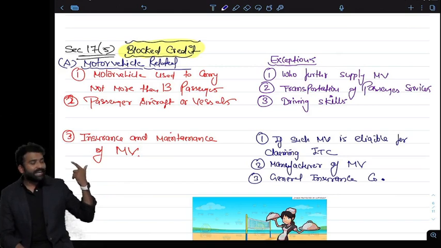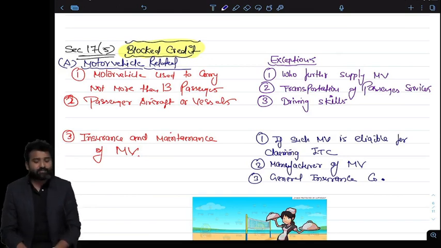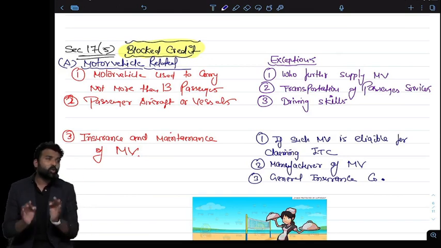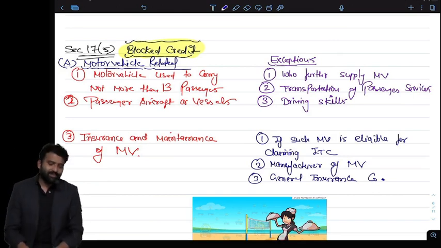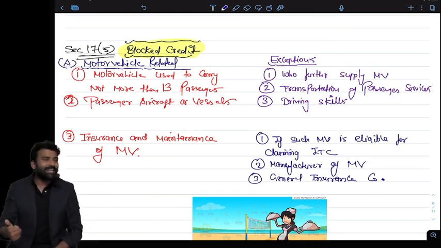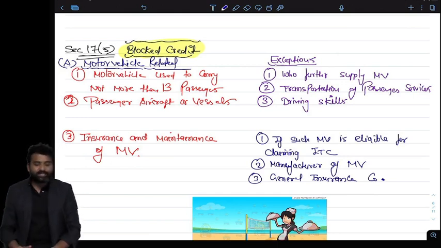So who can claim the credit of the passenger car? Who can claim the credit of the passenger motor vehicle? Who can claim the credit of the passenger aircraft? Who can claim the credit of the passenger vessels? Only those businesses whose main ingredient is motor vehicle. Like for them, car is their stock. If they're doing the transportation of passenger business, or teaching driving skills, they can claim the credit of the car.